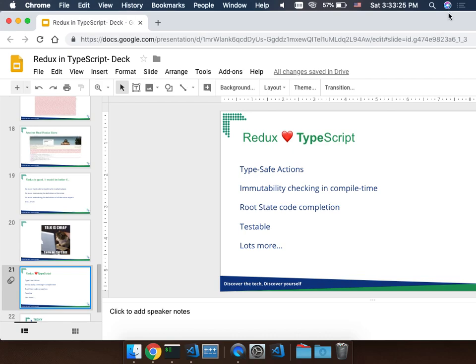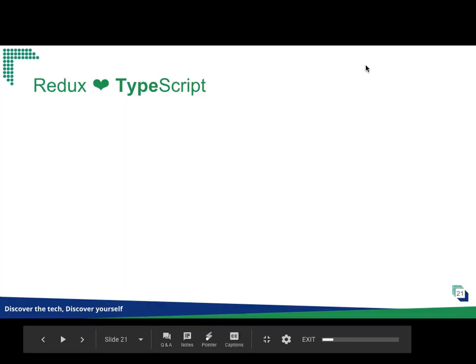So in summary, combining Redux with TypeScript, even the Google slide has no network connection. Anyway, so combining Redux with TypeScript gives you the type-safe action. It gives you also the immutable checking.